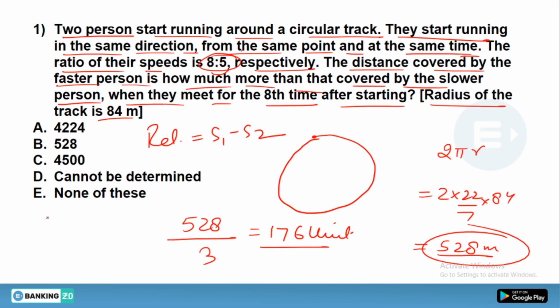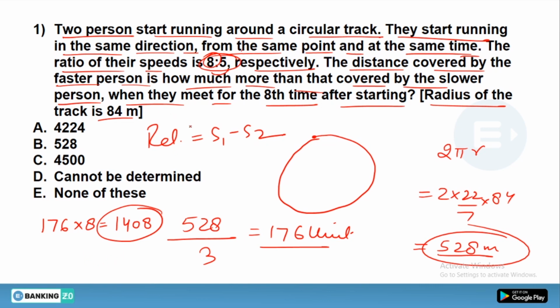But if one round takes 176 units, that means 8 rounds would take 176 into 8. That means 1408 would be the unit of time taken by the first person. Now they are asking about how much more distance the faster person covers than the slower person.